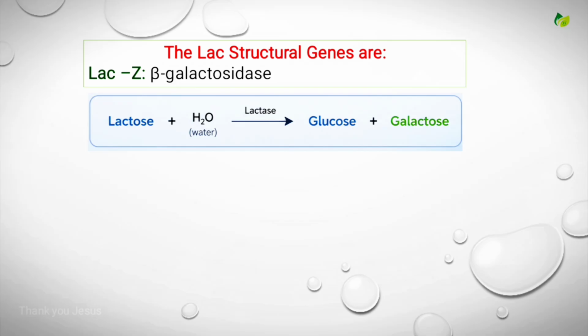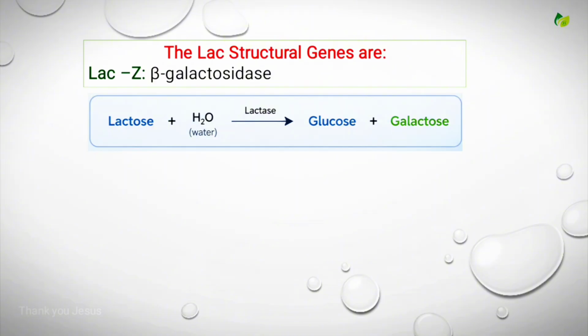Lac Z gene codes for the enzyme beta galactosidase. It cleaves the lactose into glucose and galactose. Okay students, what is the role of Lac Z? It cleaves the lactose into glucose and galactose.